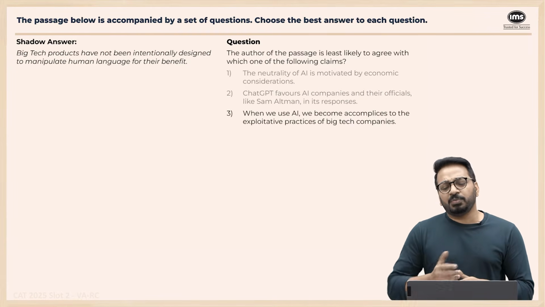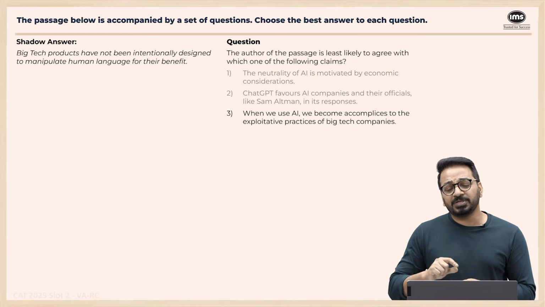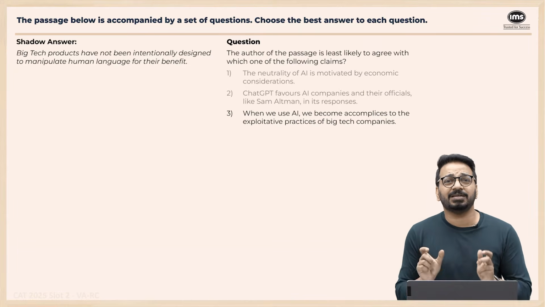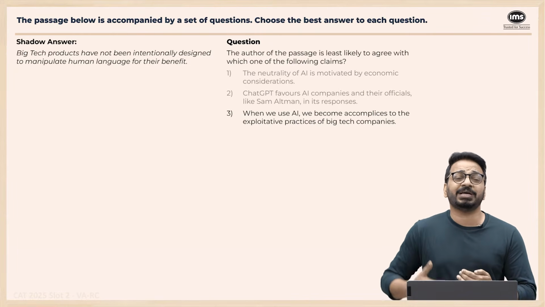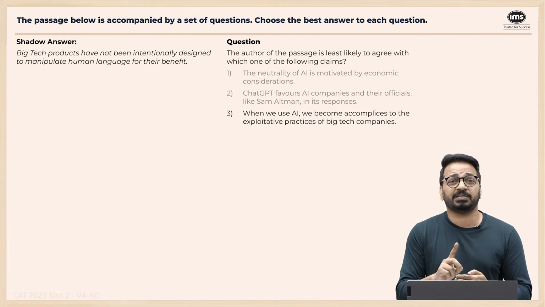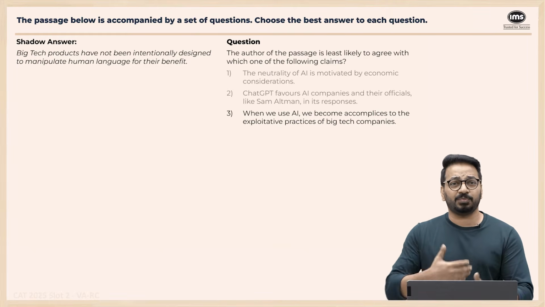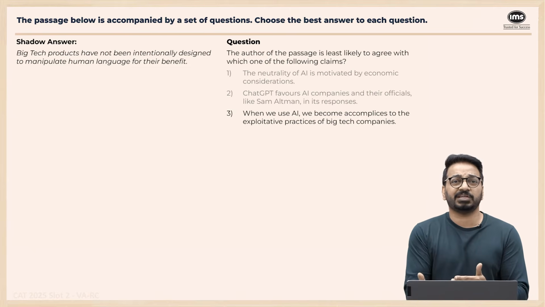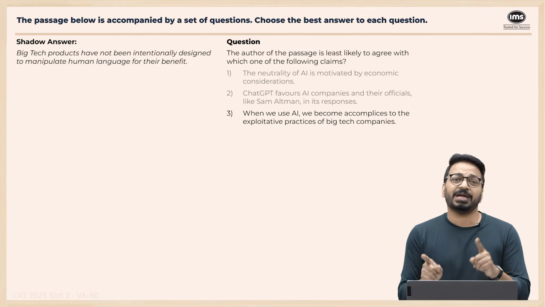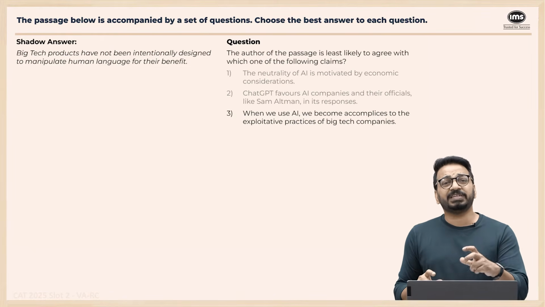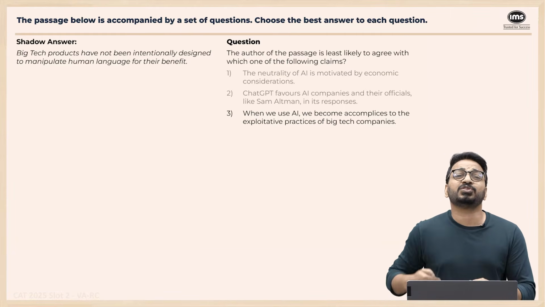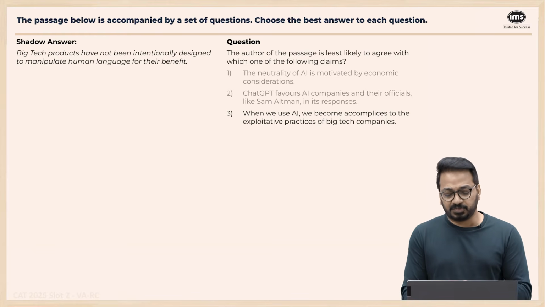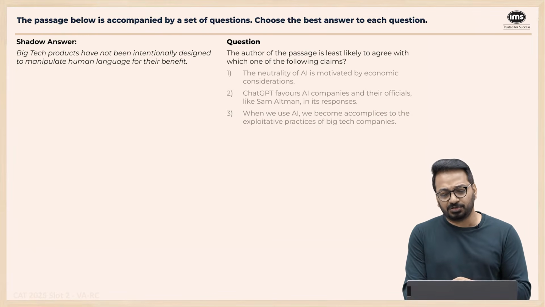Next one. When we use AI, we become accomplices to the exploitative practices of big tech companies. This is clearly stated. We also, as humans, are complicit. This is that first paragraph, right? Because whenever we are using the products, because we are getting a benefit from it, we are also giving it a lot of data. So this goes back to that first thing. We are both victims and beneficiaries because we are complicit in the process. This is clearly mentioned in that first paragraph. So author will agree with this also.